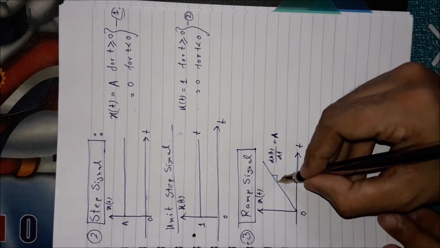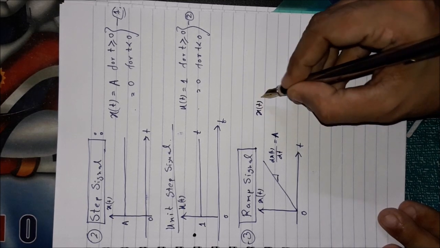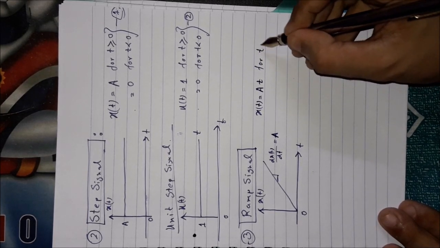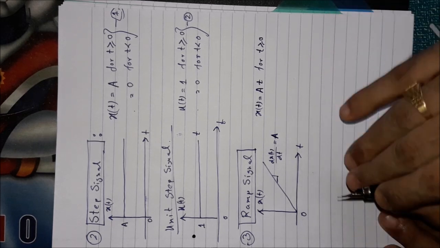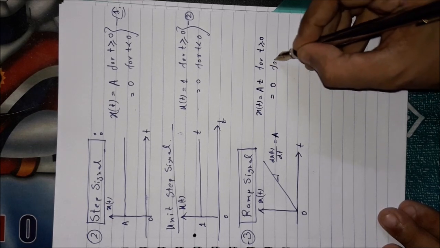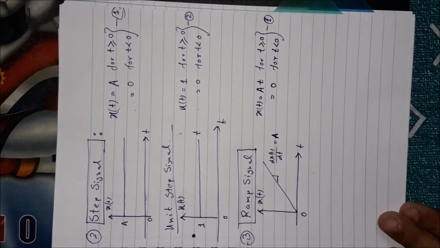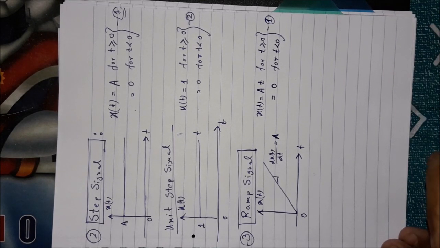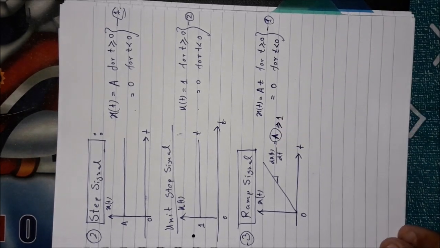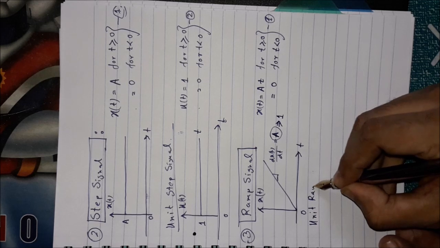So how can you write this signal mathematically? This signal can be written as x(t) equal to A t, where A is the slope, like the y equal to mx kind of graph, for t greater than or equal to 0. That means for all positive t values it should have this kind of curve, and for negative t values it should have 0 values. So it is the general ramp signal. Similarly, like the earlier one, if the A value, that means the slope of this straight line, is equal to 1, then it is called the unit ramp signal.